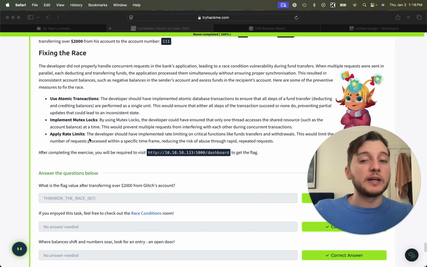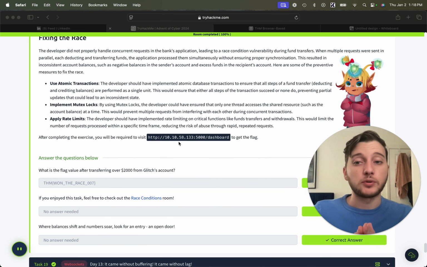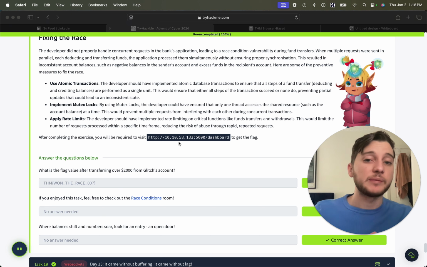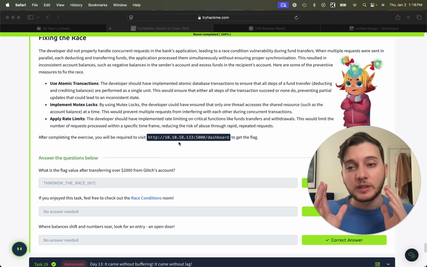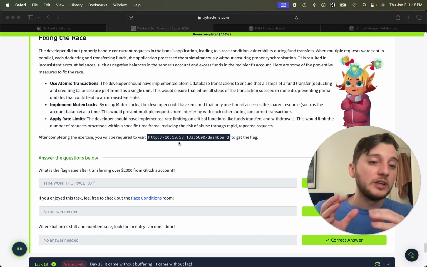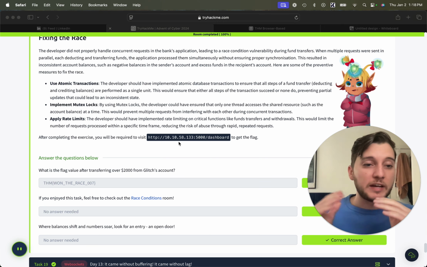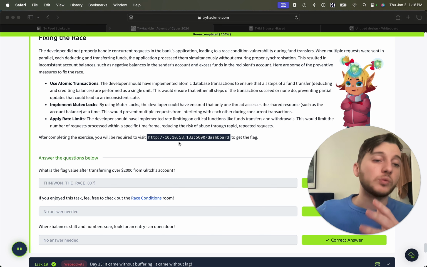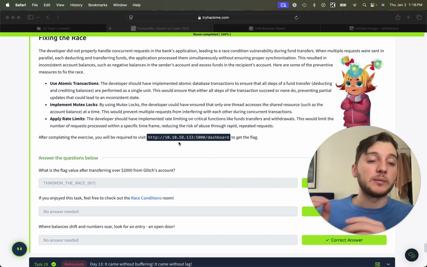And then we can also apply rate limits. The developer could implement rate limiting on funds transfers and withdrawals, and this would limit the number of requests processed within a specific time frame, reducing the risk of abuse through rapid repeated requests. So this one's basically saying, hey, only process one request in this amount of time. No matter if you receive multiple requests, we're always going to do this in this amount of time regardless.